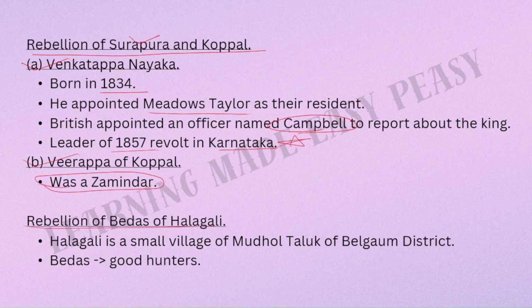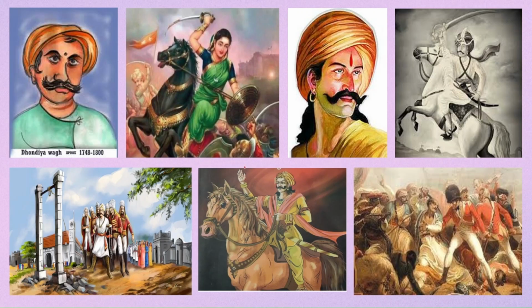Then we have the rebellion of the Bedas of Halagali. Halagali is a small village of Mudhol Taluk of Belgaum district. This is important. Mudhol Taluk, it's a small village of Belgaum district. Bedas means what? They were the good hunters. This is also important. Sometimes they just ask you the meaning of a small, simple word, but many students fail to answer it. So you should remember this, that Bedas means what? Good hunters. Here we have some pictures for you. This picture, can you see over here?